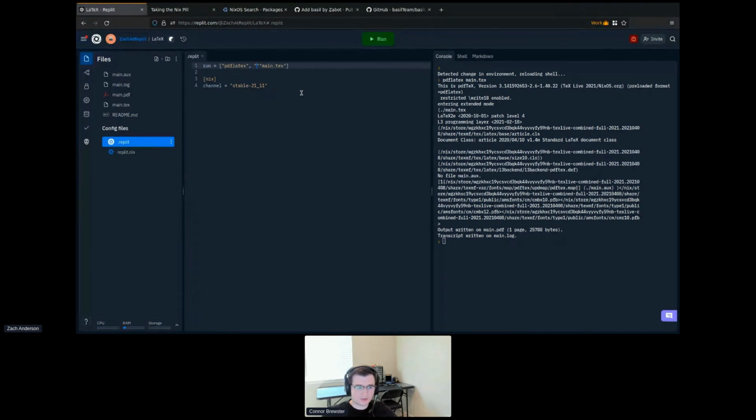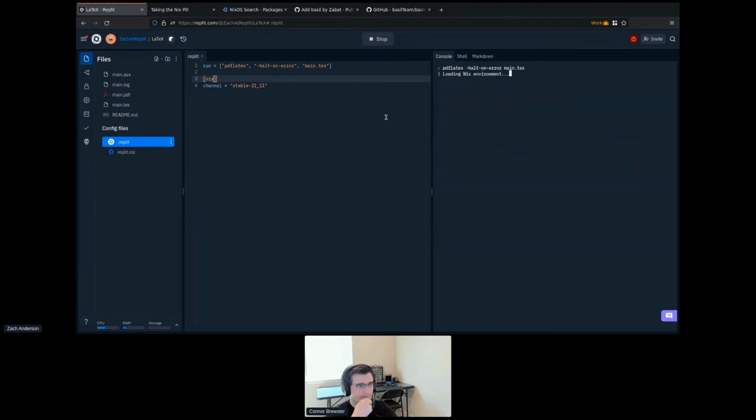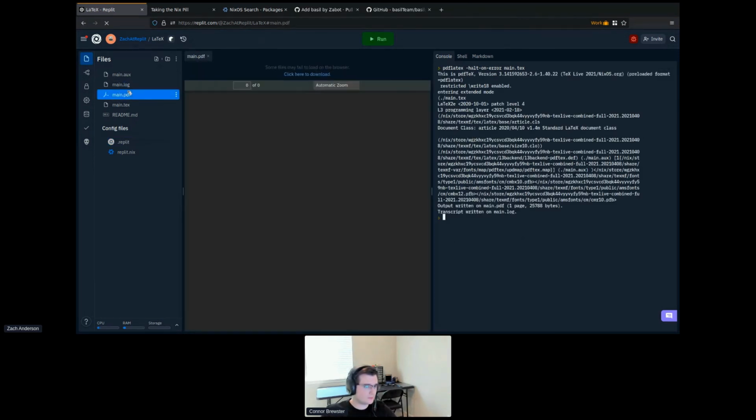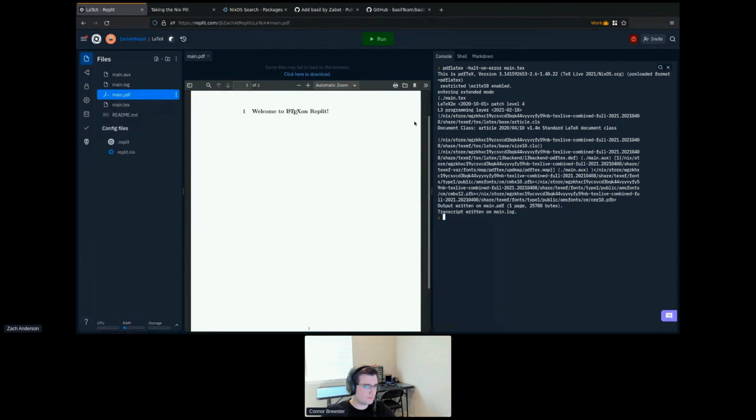And now we're going to add an extra command in here just to make sure that if there is an error during typesetting, it doesn't try and keep going and mess things up. So we click run here, and we will build our PDF document, and we have an updated PDF. We didn't change anything, but we rebuilt the PDF.